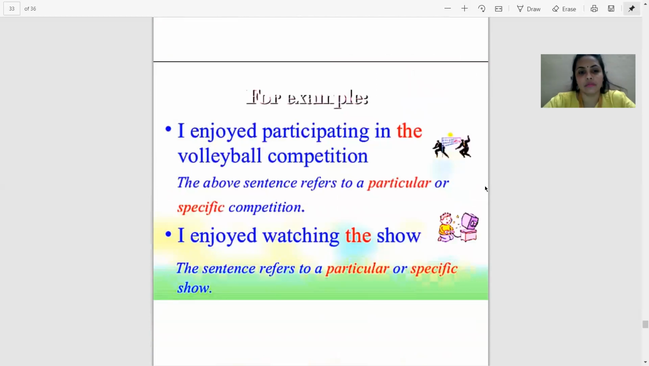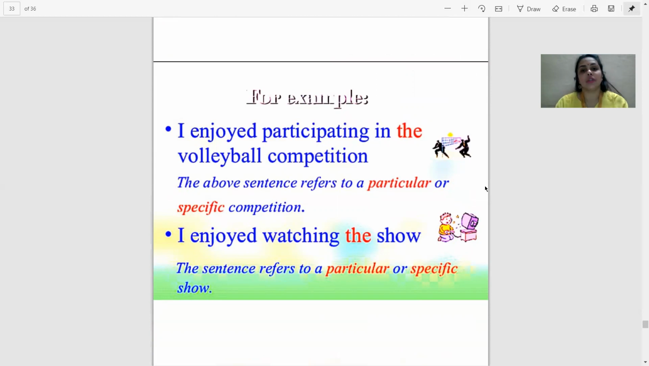Let's take examples. I enjoyed participating in the volleyball competition. In the volleyball competition, because we are specifying which competition I enjoyed the most, and that competition is the volleyball competition. That is why it is a particular competition. So we have used the.